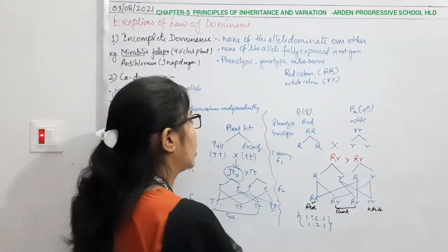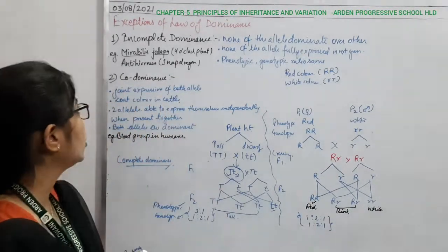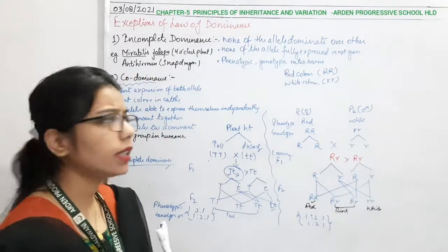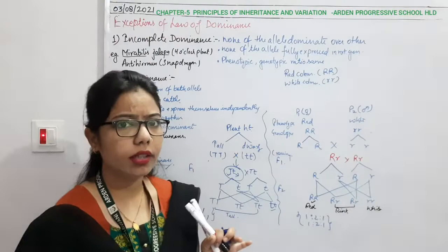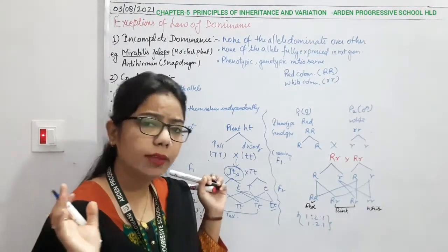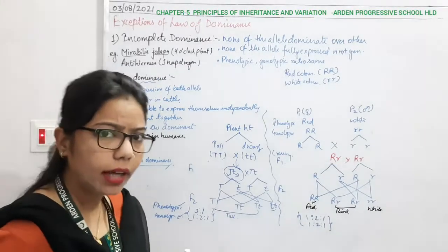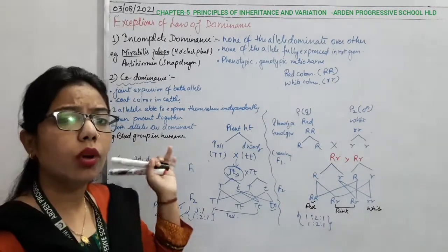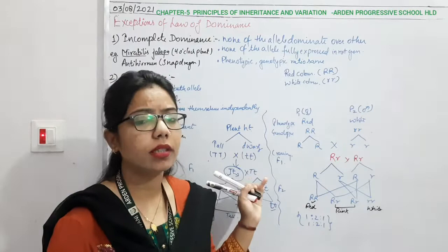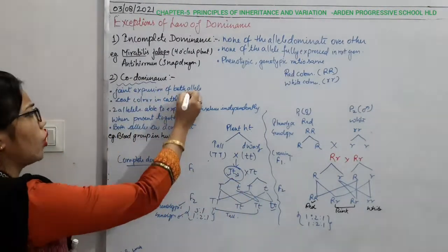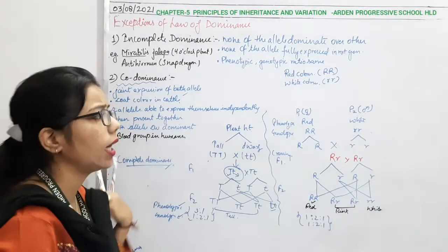Now comes another example. Another example is what? Co-dominance. Co means both. Okay, it means that both are dominating with each other. That means that both are showing or expressing their character. There will be no intermediate, there will be no blending. Okay, but still both of the alleles have the capacity to express themselves. So here we can say there will be the joint expression of both the alleles, right?